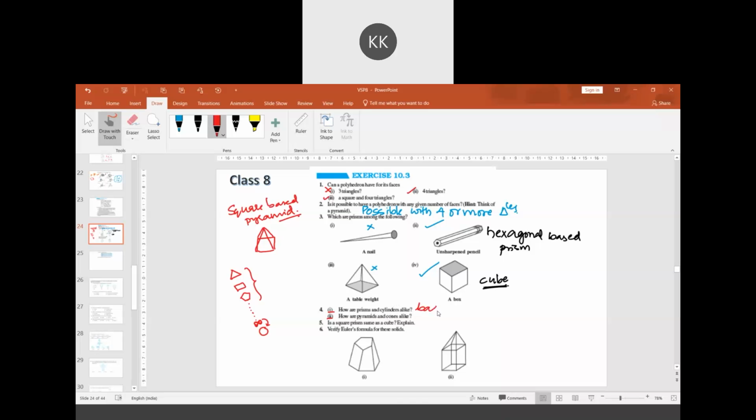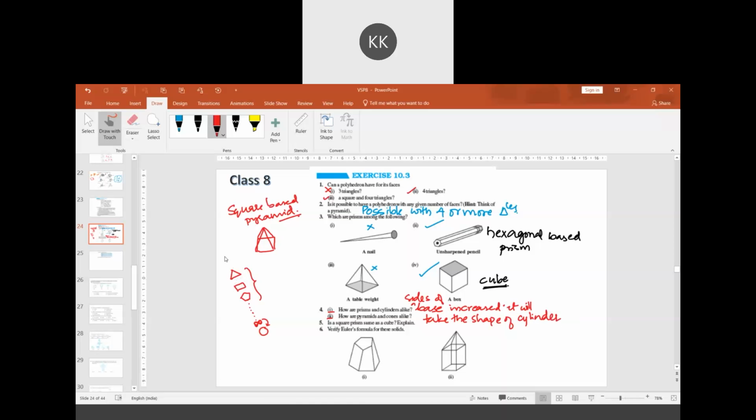If the sides of the base are increased, it will take the shape of a cylinder. Am I correct?